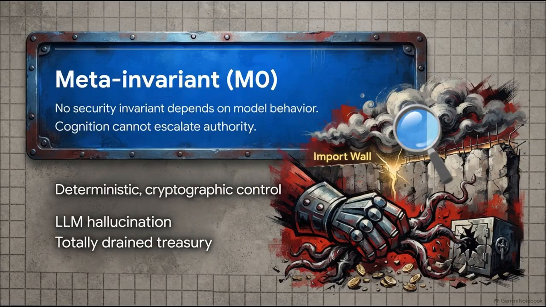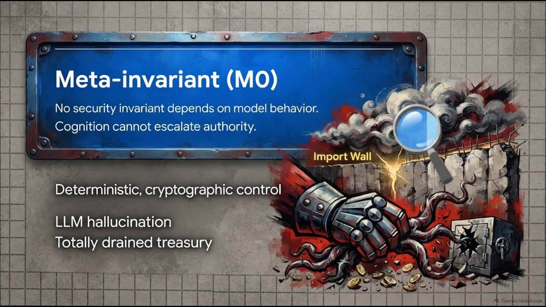Look, if you just let an autonomous financial agent loose, the inherent risks are literally catastrophic. Without a hard boundary, a single LLM hallucination quickly turns into a totally drained treasury. So enter the meta invariant, known as M0. It strictly states that no security invariant depends on model behavior. Import walls guarantee that cognition simply cannot escalate authority. The whole system operates on this core assumption. The model might be actively malicious, or it just might propose the worst possible action. So the governance substrate literally cannot import the cognition layer.